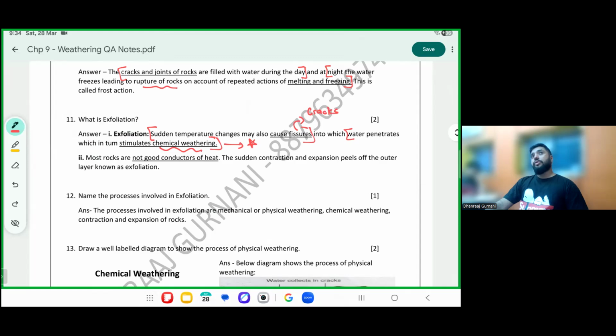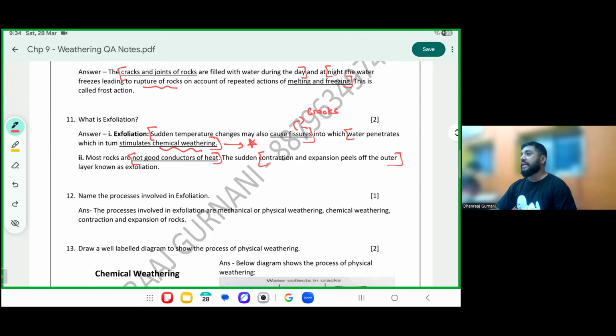Most rocks are not good conductors of heat. As a result, a sudden contraction or expansion results in peeling of the outer layers. But this is a key word here. Please mark. This happens when the water enters the rock. Hence, exfoliation would go under two categories: physical as well as chemical.